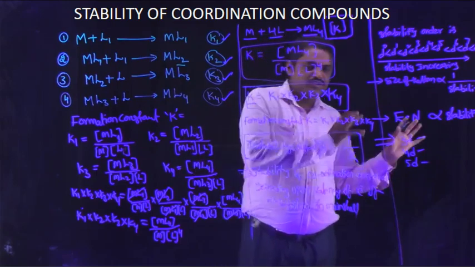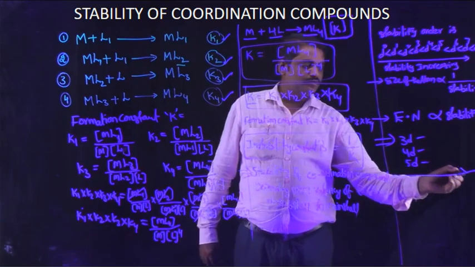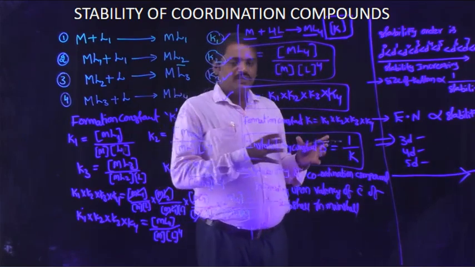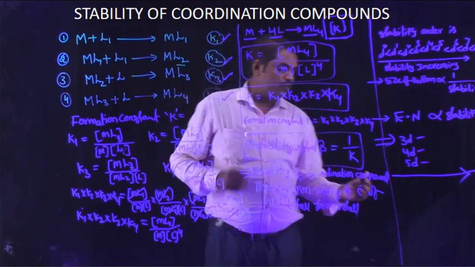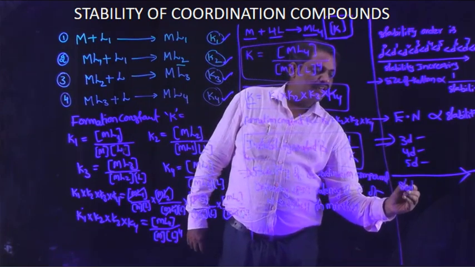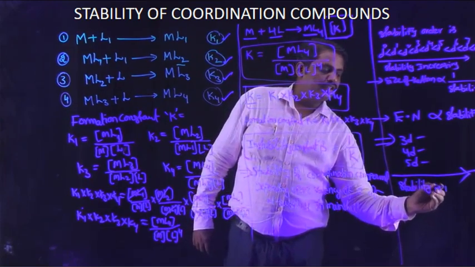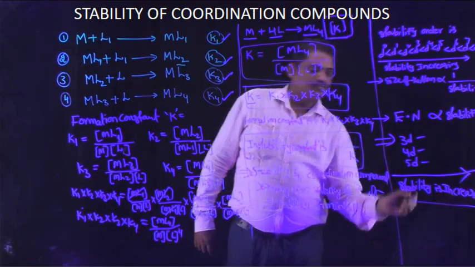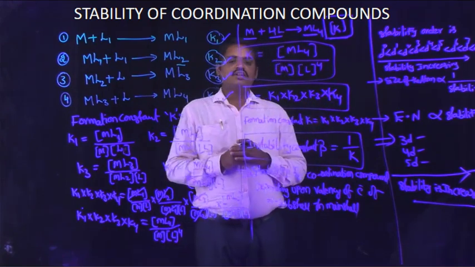Moving from left to right in these series, these elements are taken as different coordination compounds, and that compound's stability increases. This is the explanation for the stability of the coordination compound.